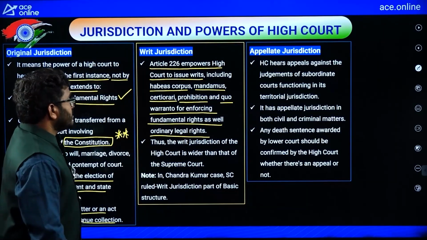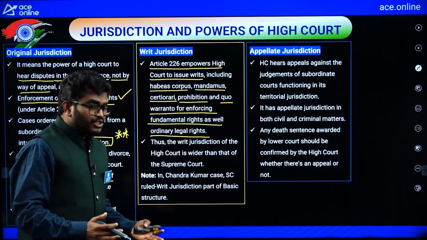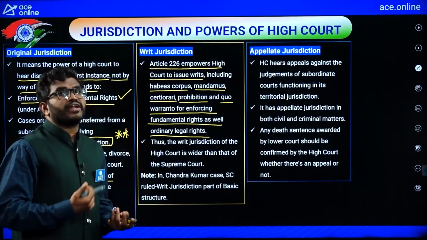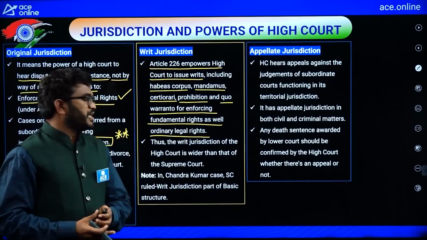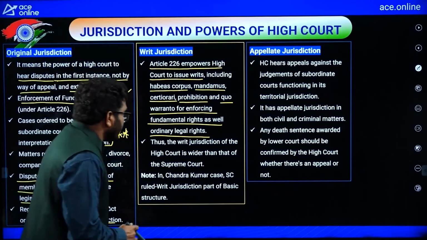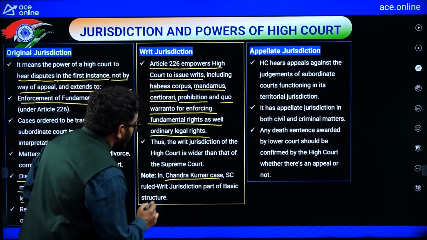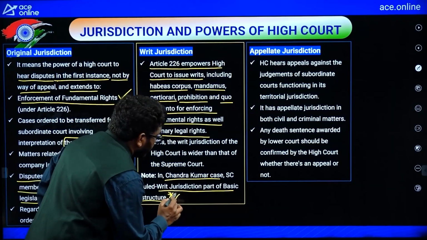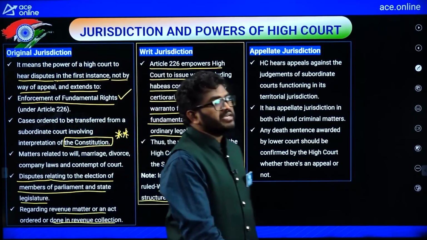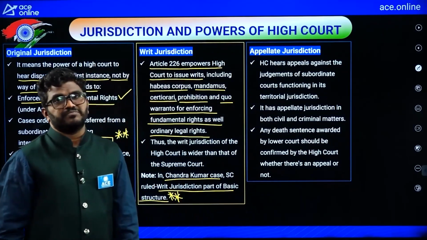The writ jurisdiction of the High Court is wider than that of the Supreme Court, because the High Court is easily accessible to everyone. Actually, in the Chandra Kumar case, the Supreme Court held that writ jurisdiction is a part of the basic structure. So remember, writ jurisdiction is a part of the basic structure, and we can't disturb it.